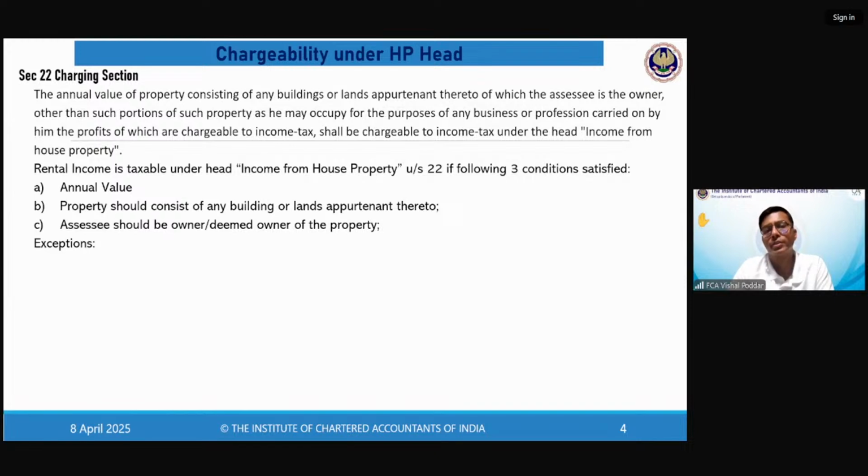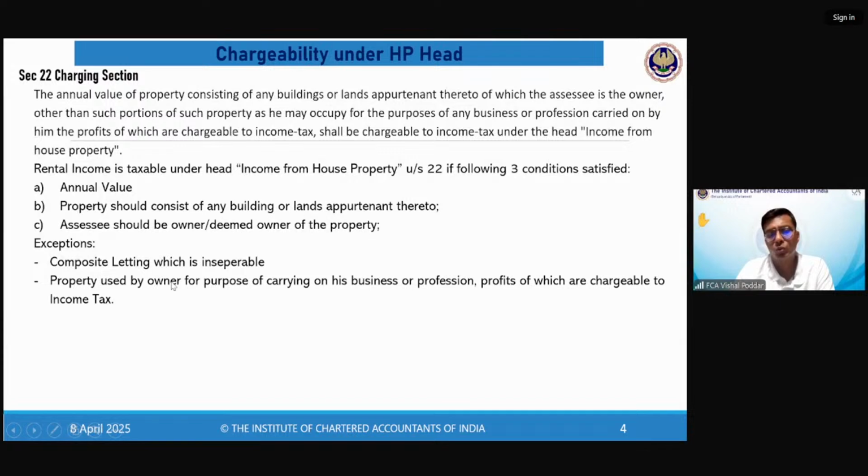Now, besides this, there are some more conditions that we have to check and satisfy so that it will get covered under this head, or it may get excluded from this head. So first point, which I have given the heading as exceptions, means this will now not be getting covered under this head, is where you are getting a composite letting in a scenario which is inseparable, and two, property is used by the owner for purpose of carrying on his own business or profession, profits of which are chargeable under income tax.